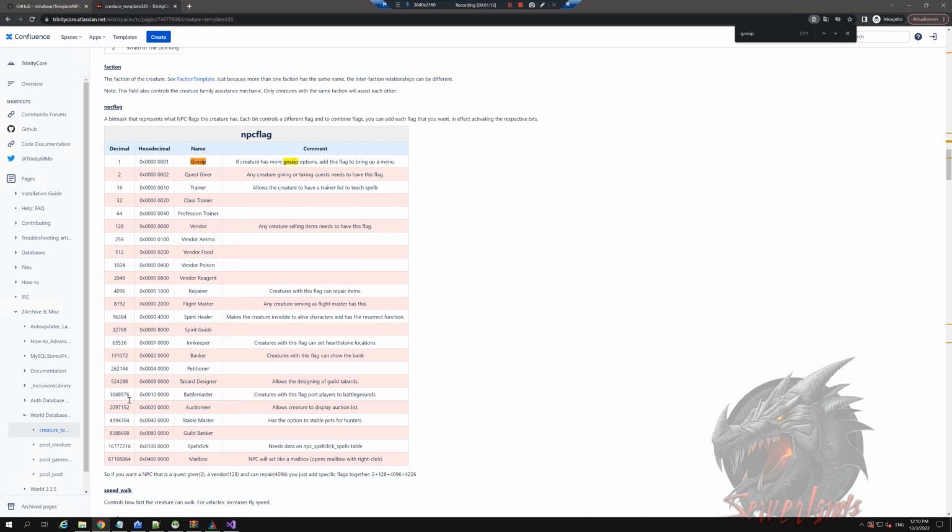It works in a way where if you want the creature to be a gossip and a quest giver, you're going to need to take 1 plus 2. That means that the flag can be 3, and it will include 1 and 2 in it. And if you want it to be a trainer as well, you're going to need to add the 3 to the 16, then you have 19. It will be a gossip, it will be a quest giver, and it will be a trainer. This is how it works.